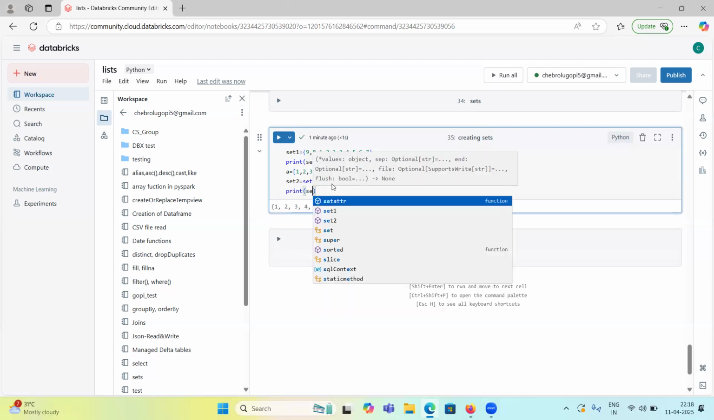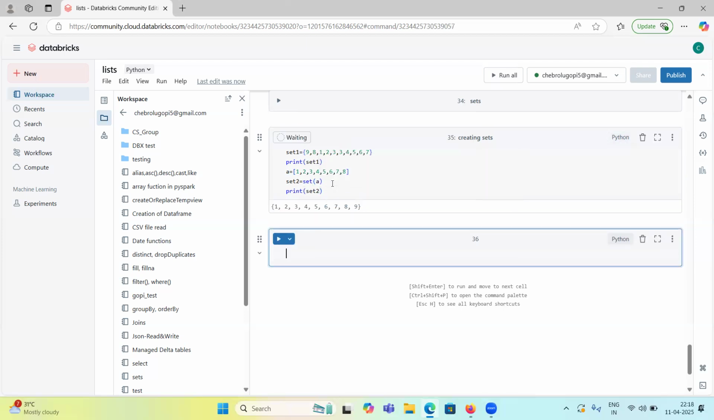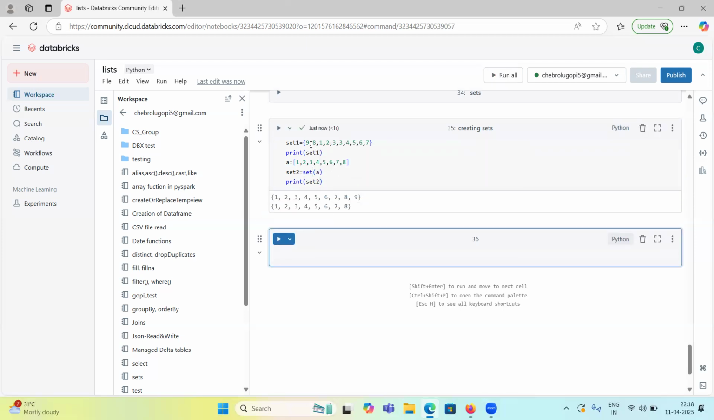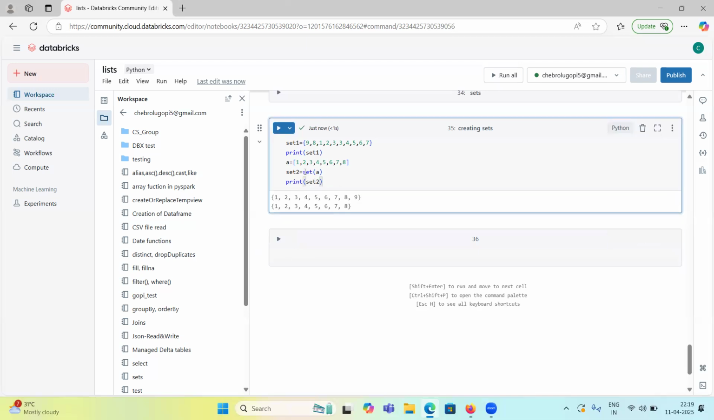Now if you print set two, see, set one is 1, 2, 3, 4, 7, 9. Set two is 1, 2, 3, 4, 5, 6, 7, 8. Earlier it was a list, and now I converted it to a set. You can see it is surrounded by curly braces. If you print the data type of both set one and set two, to print the data type we use type.